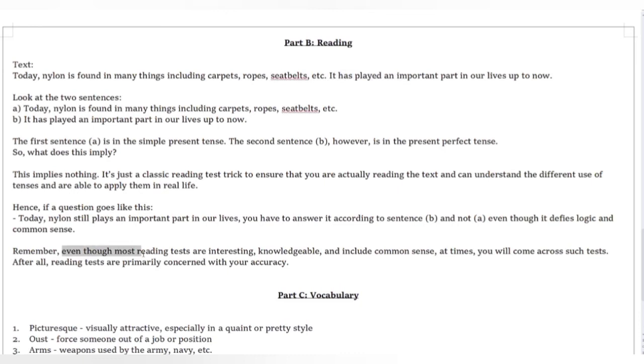So, remember, even though most reading tests are interesting, they're quite knowledgeable and they include common sense, at times you will come across such tests. So reading tests are primarily concerned with your accuracy. How accurately can you read? And based upon what you have read, how accurately can you answer the questions that follow?